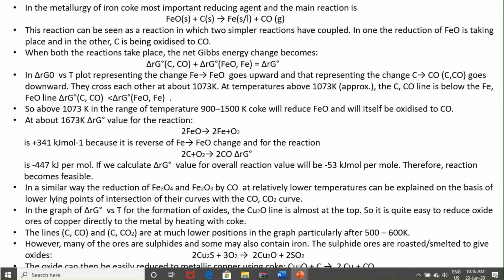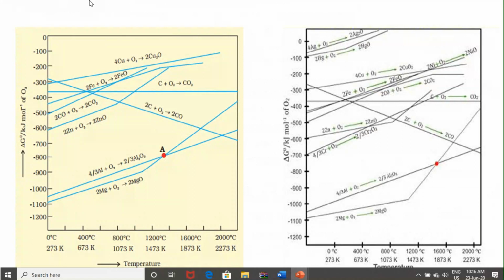In case of copper, this is also again a very important thing. Copper already has a very less negative delta G value. It means copper oxide is already less stable, and as temperature increases, its stability decreases further.